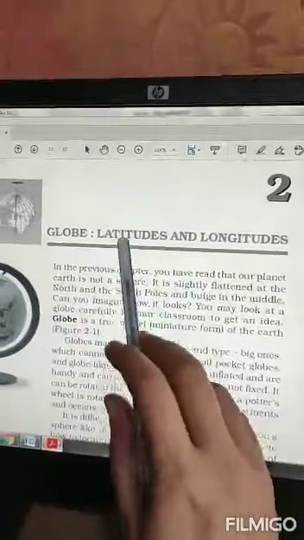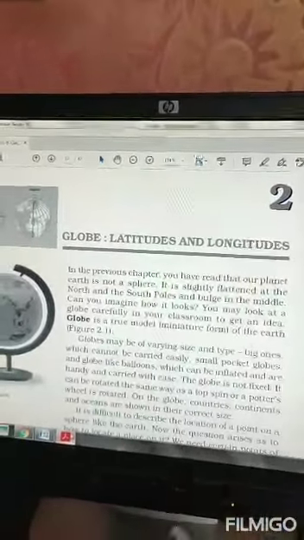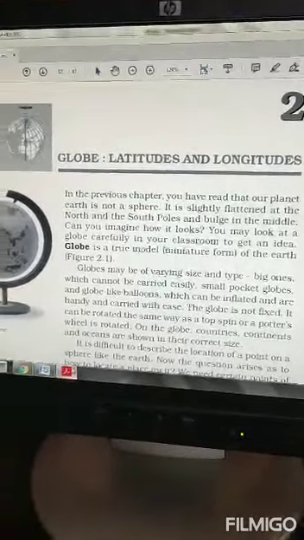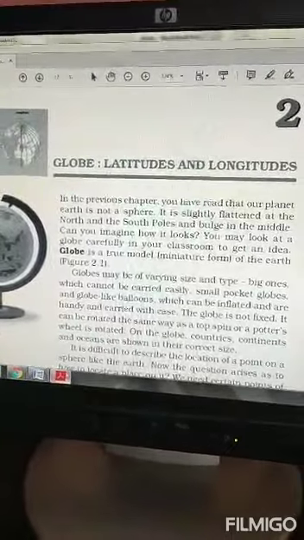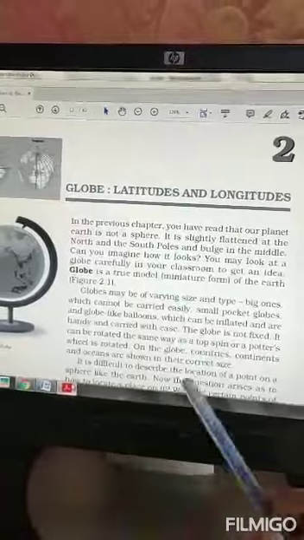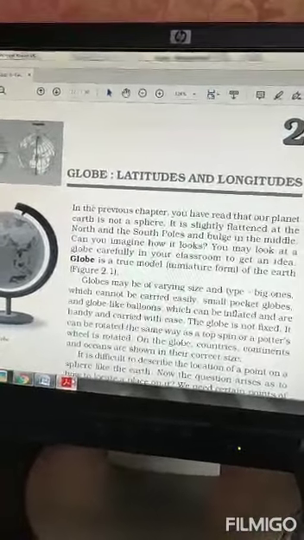We'll start with the second chapter of geography, that is globe, latitudes and longitudes. Now in the last chapter you read that Earth is not a sphere. Its shape is called geoid shape. Why geoid shape? Because it is flattened at the north and south pole.